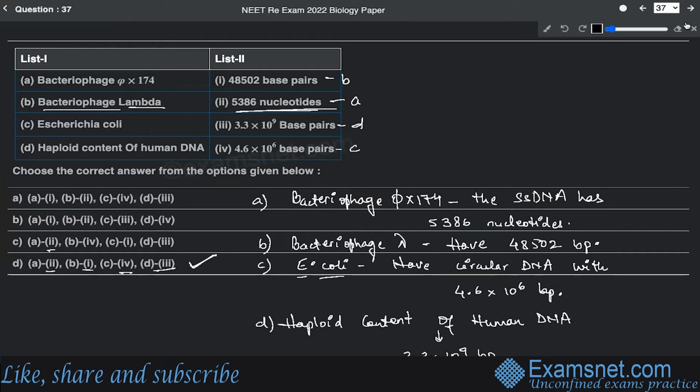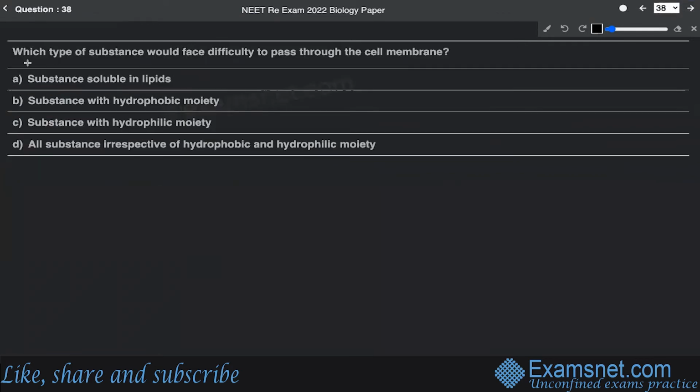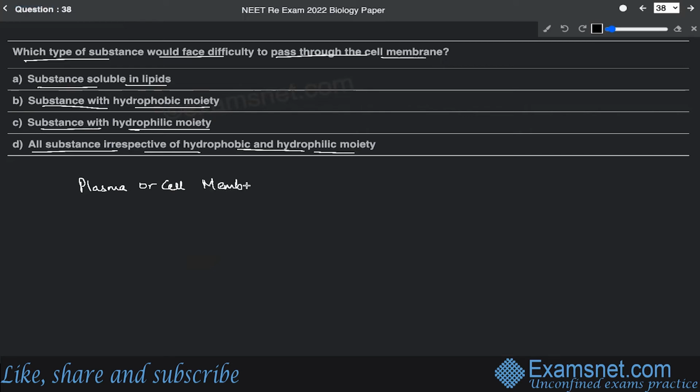All right. Now, the next is question number 38. Question number 38 says, which type of substance would face difficulty to pass through the cell membrane? Substance soluble in lipids, substance with hydrophobic moiety, substance with hydrophilic moiety, or all substances irrespective of hydrophobic and hydrophilic moiety. Now, this question has been asked from the chapter transport in plants of standard 11. Let me tell you that the plasma membrane, which is also known as the cell membrane, is basically composed of a phospholipid bilayer.